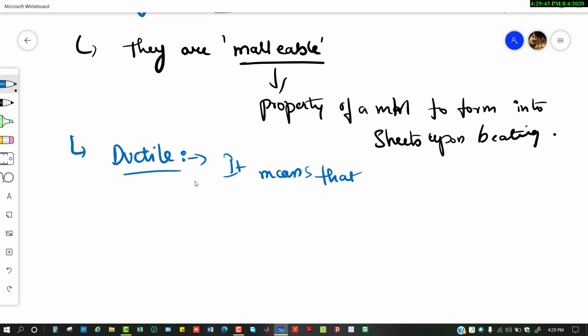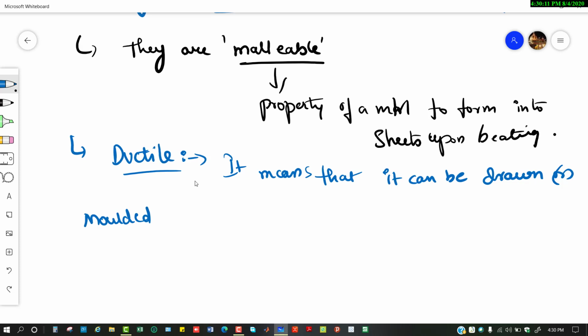It means that it can be drawn; drawn or molded are the same. Wires are usually manufactured in factories, where they draw the wires like paste coming out of a toothpaste tube. You pull it out from a hole. Like that,